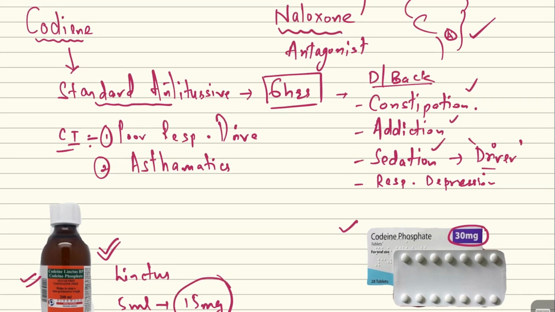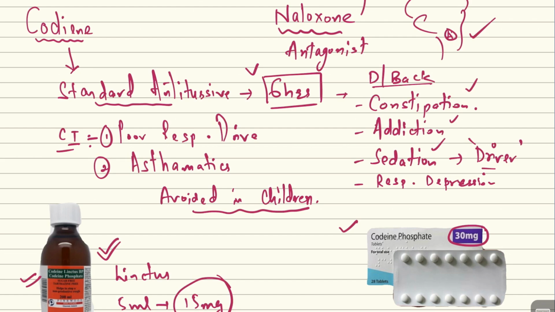So codeine, as we know, is a standard antitussive. The duration of its action is 6 hours. And this drug should be avoided in children. So this was about codeine.